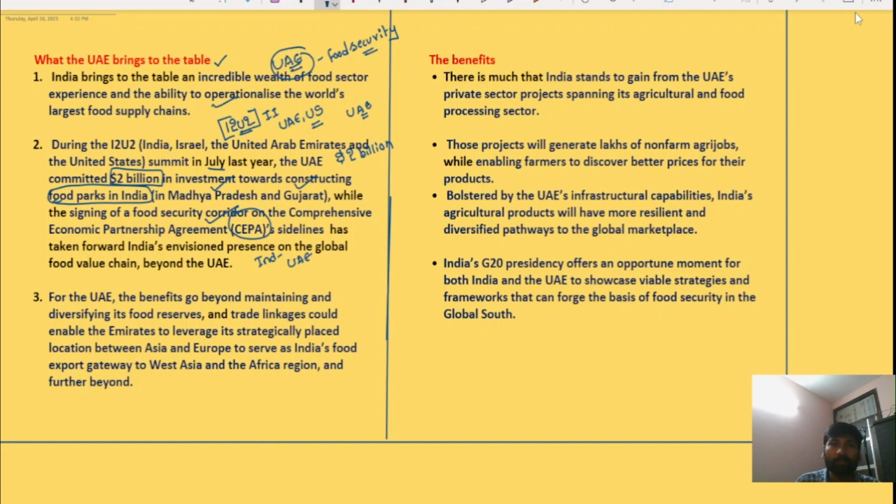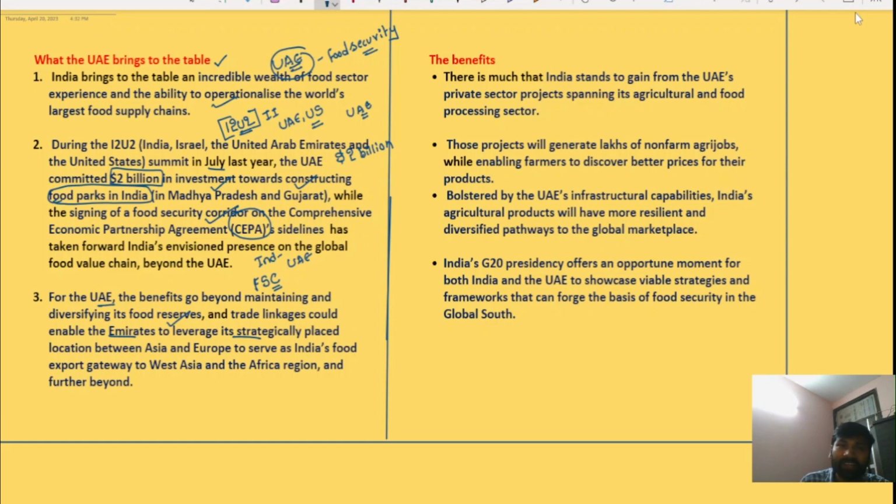So what are the major benefits of this food security corridor, which was signed as part of the Comprehensive Economic Partnership Agreement between the UAE and India? For the UAE, the benefits go beyond maintaining and diversifying its food reserves, because India sends its food supplies to the UAE as part of the food security corridor. Along with that, the trade linkages could enable the Emirates to leverage its strategically placed location.